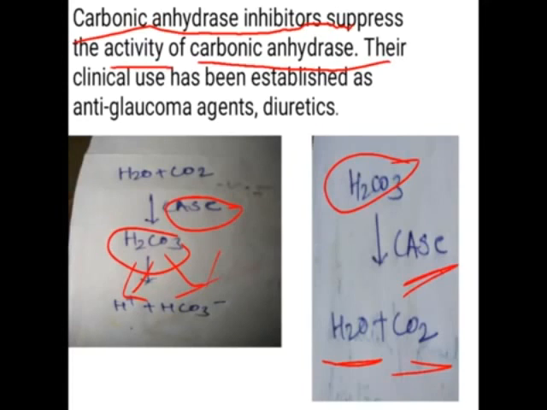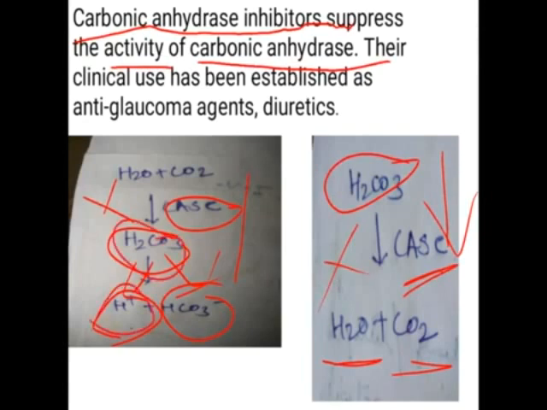Now, as carbonic anhydrase performs this function as well as the reverse, if we give a carbonic anhydrase inhibitor, it will not take place. So H2O plus CO2 will not be converted into carbonic acid, H2CO3. And if H2CO3 is not formed, it is not converted into H+ and HCO3-. Similarly, this step is also inhibited. So what happens if H2CO3 is not formed? We do not get the H+ ions, and if H+ ions are not present, this step will be inhibited.